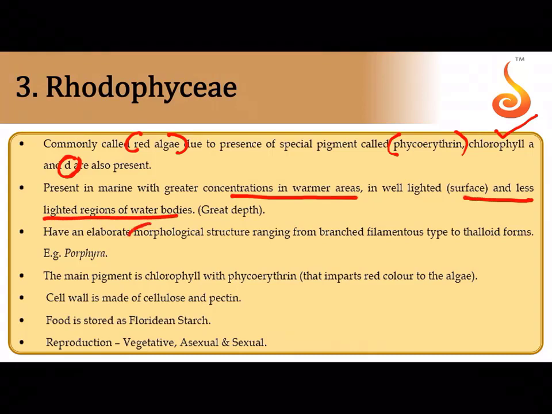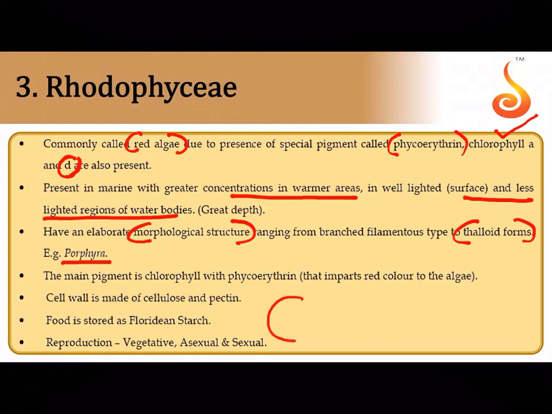They have an elaborate morphological structure, and some of them are thalloid forms where the body is loosely differentiated into, like how we saw, a frond, a stipe, and a holdfast, like in the case of Porphyra. And then the cell wall has cellulose and not pectin here.